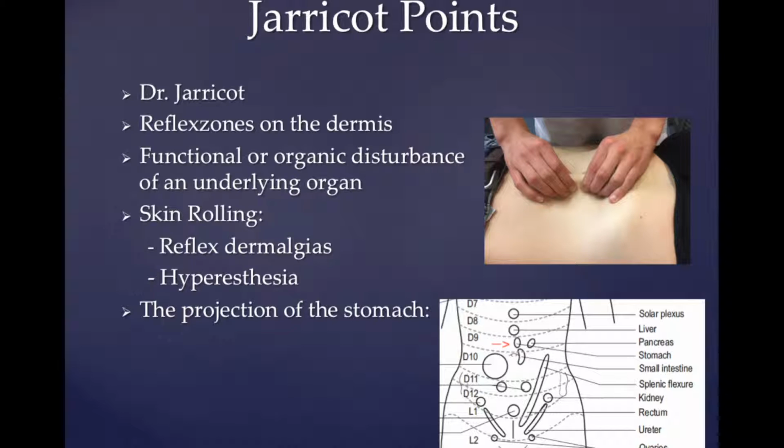This method is capable to access all disorders of organs but must always be evoked. The technique to access the reflexes is named skin rolling. The skin is picked up and rolled between finger and thumb to palpate the tissue quality. This demonstrates two aspects: the objective phenomenon, named reflex dermalgias. This is a sensation of the thickened tissue.